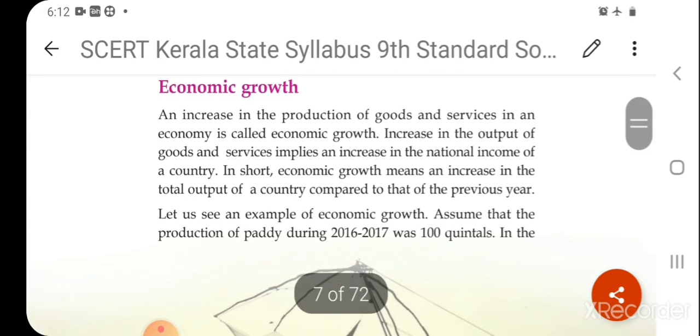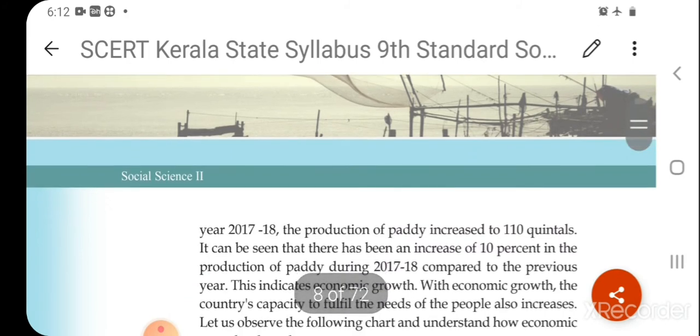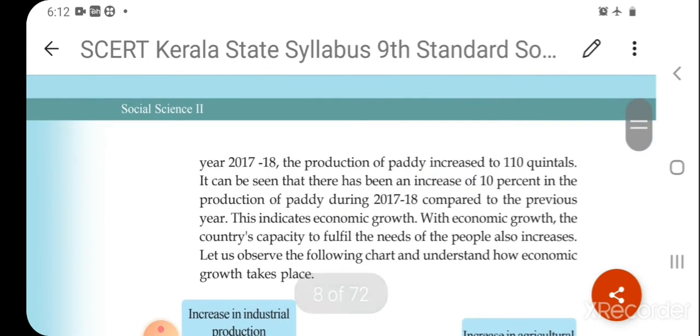There is an example given in your textbook. Assume that the production of paddy during 2016-17 was 100 quintals, and in the year 2017-18 the production of paddy increased to 110 quintals. That means a 10% increase when compared to the previous year.